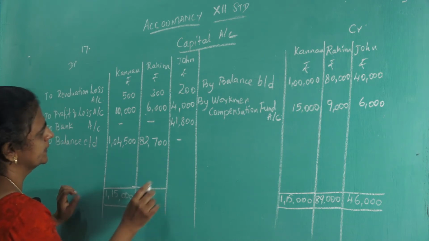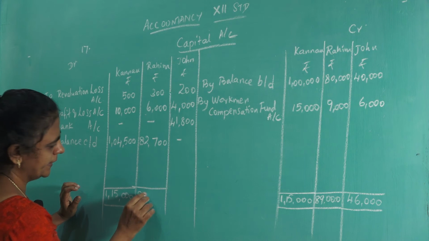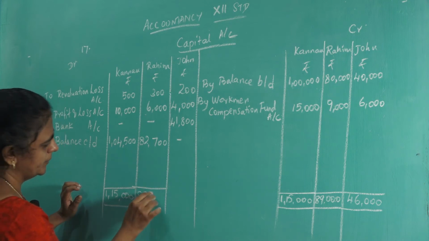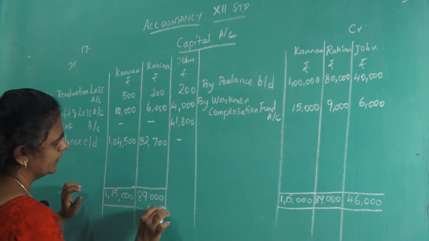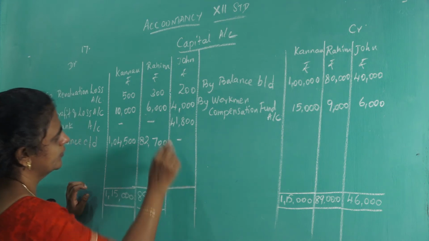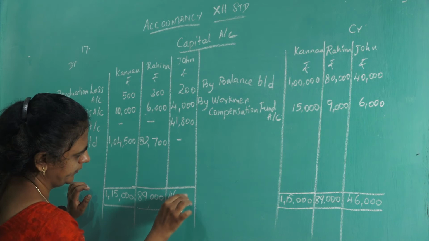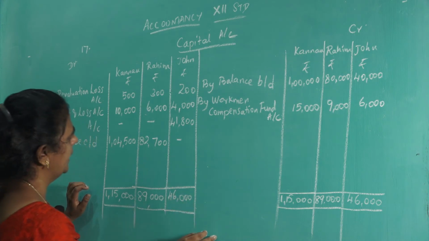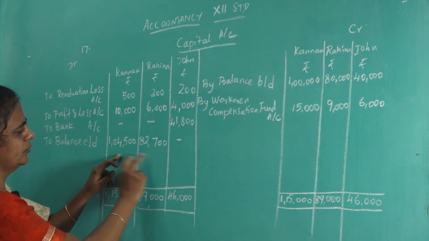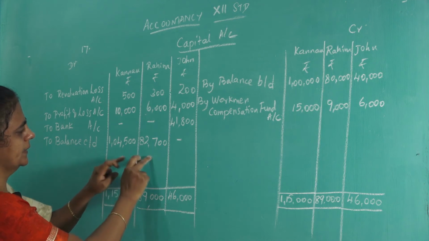Here it is 89,000 and here it is 46,000. Now, when you are bringing down the balance, you have to bring it only for the two partners, these two partners, Kannan and Rahim.